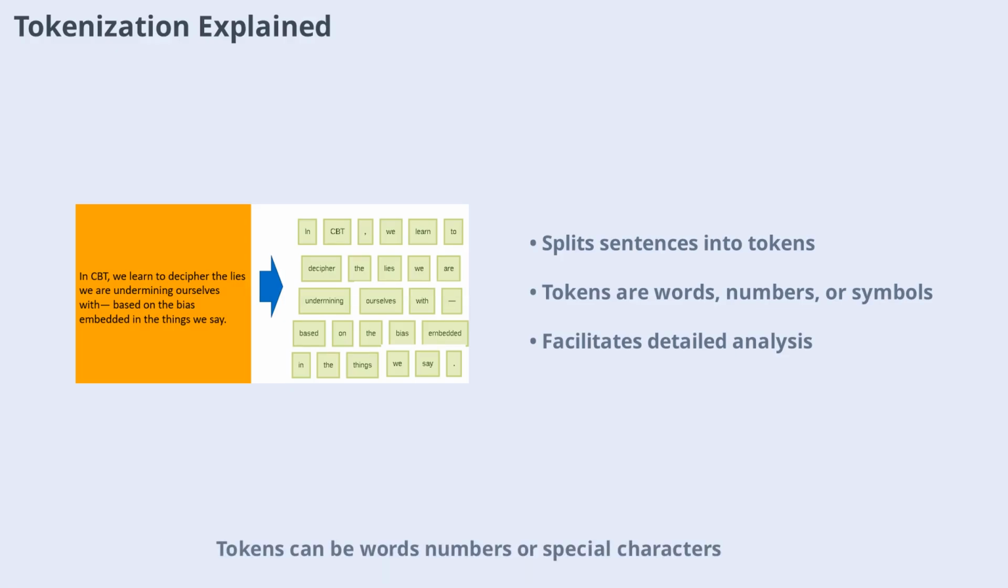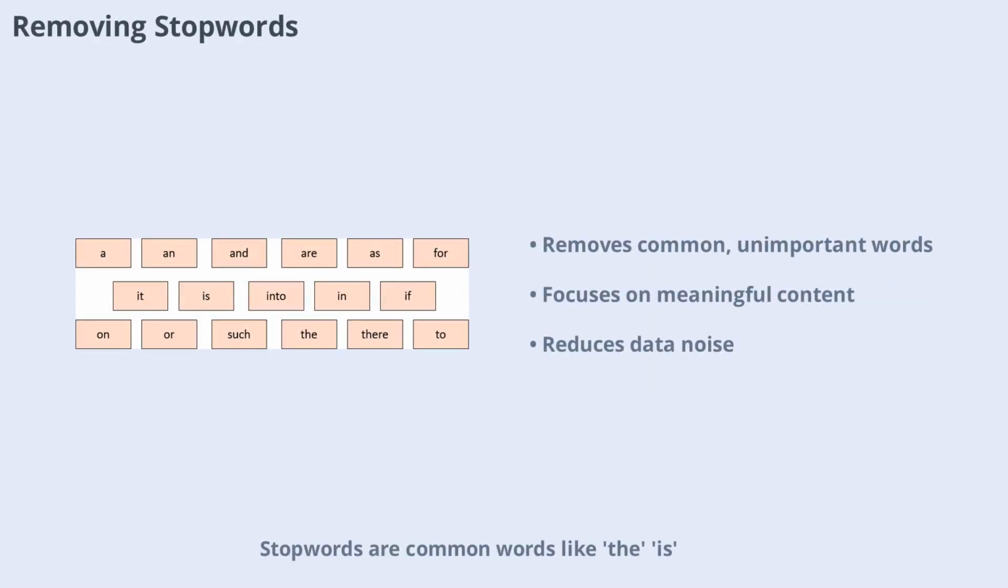Tokens can be words, numbers, or special characters. Tokenization allows NLP systems to analyze each component of a sentence separately, making it easier to identify patterns and extract meaning from the text. Stopwords are common words like they, is, and that, which appear frequently but add little meaning to the text. Removing stopwords along with special characters and numbers helps NLP systems focus on the most important words. This step improves the accuracy of language analysis by reducing noise in the data.